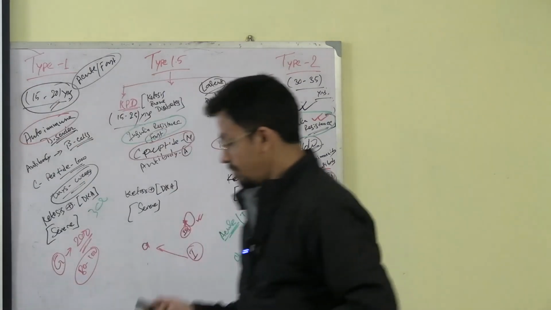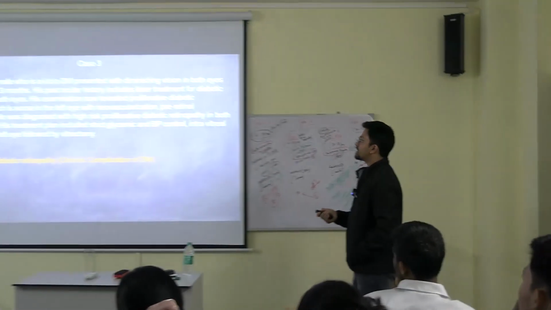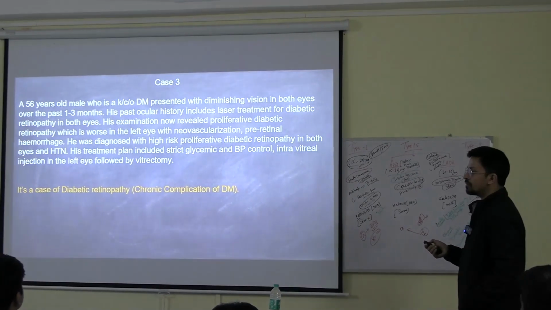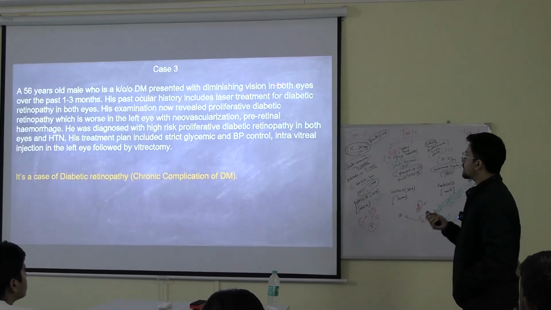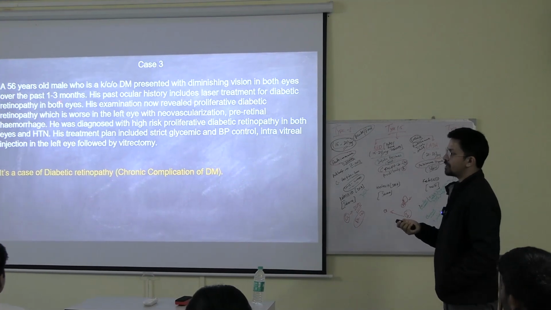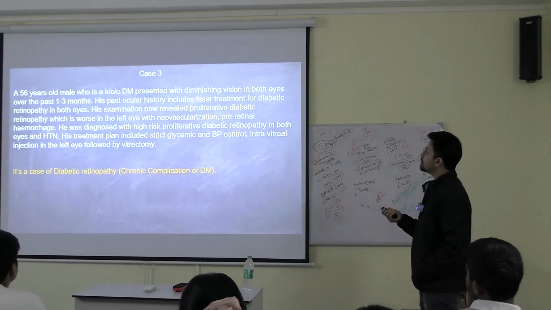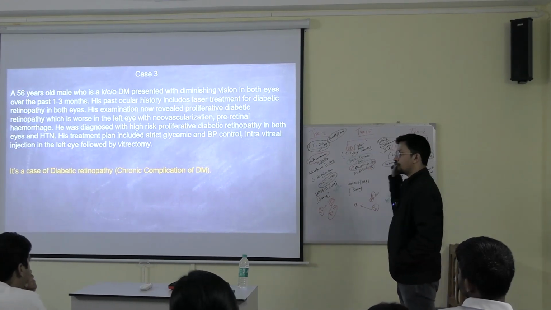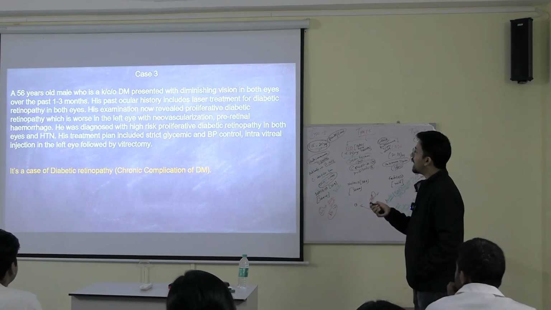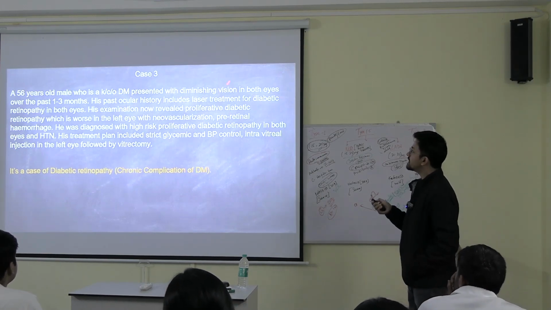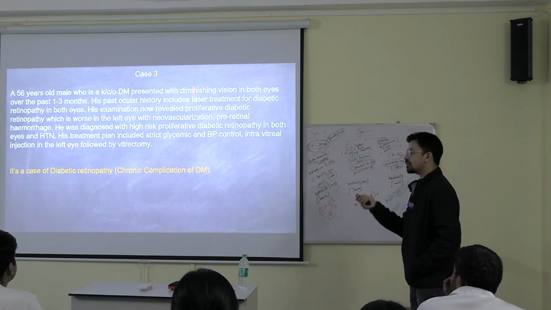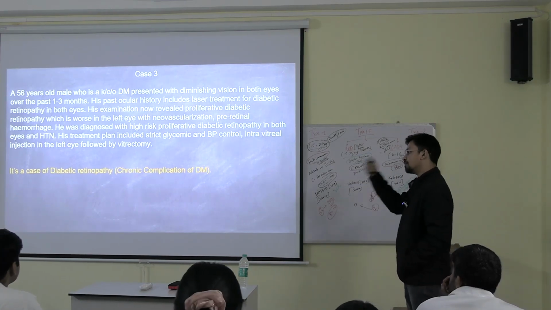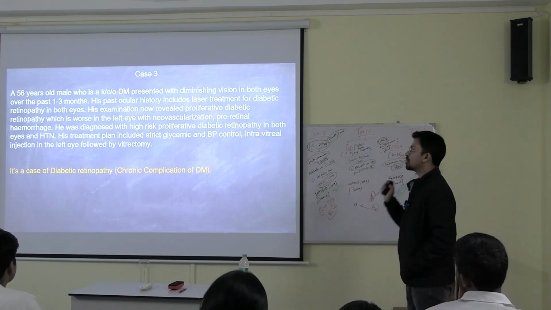What is happening? A 56-year-old male patient who is a known diabetes mellitus patient presented with diminishing vision. Okay. So vision defect is there in both the eyes over the past 1 to 3 months. He has past ocular history which includes laser treatment for diabetic retinopathy. So they have already told you that the patient already had retinopathy, for which the patient had laser treatment as well. Right now the patient is again having more diminution of vision. So it's a complication of diabetic retinopathy also. Already the patient had diabetic retinopathy, it is complicated more. The patient already took laser treatment but it is not working.